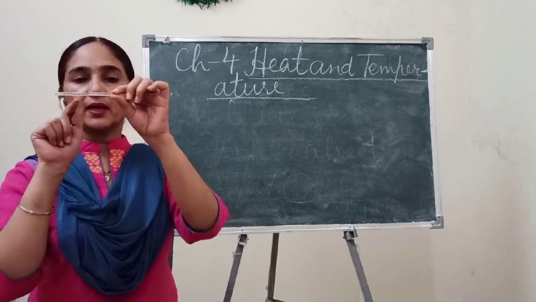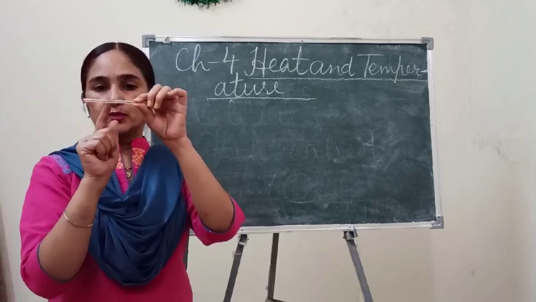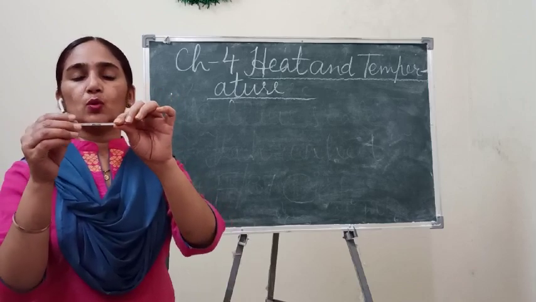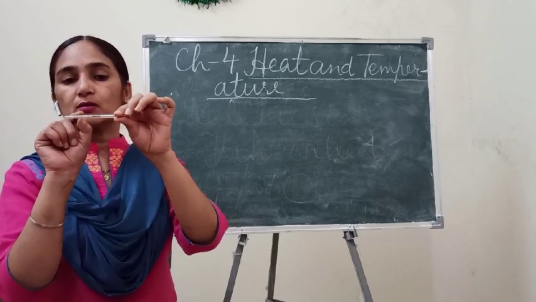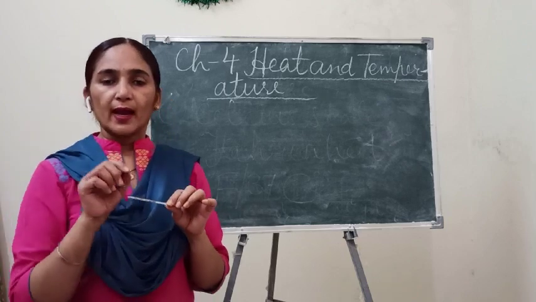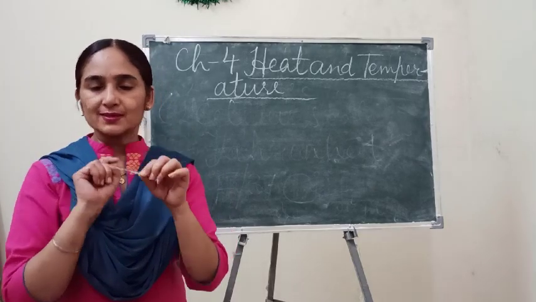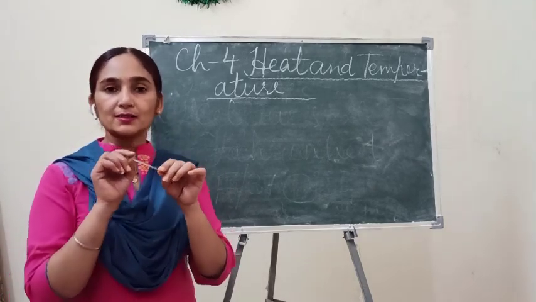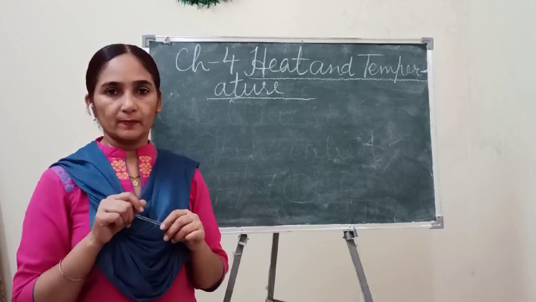Okay, and after 2 minutes, when you take it out, you can rotate it slightly and see the level of mercury, where the mercury is situated. Means now the mercury level has reached which reading or which point, that you note down. If you do this, then you can easily identify what the temperature of your body is.